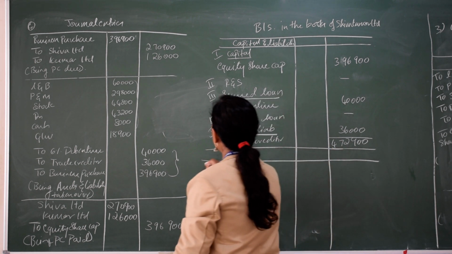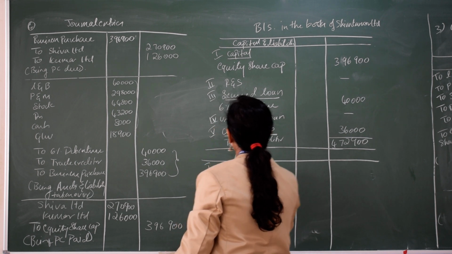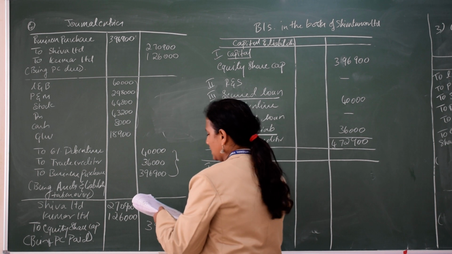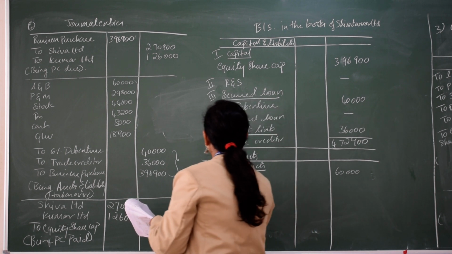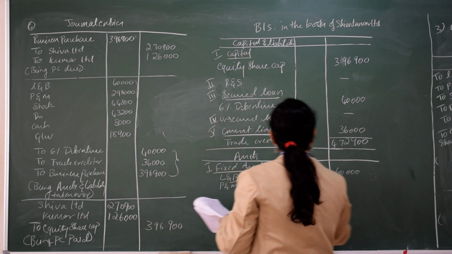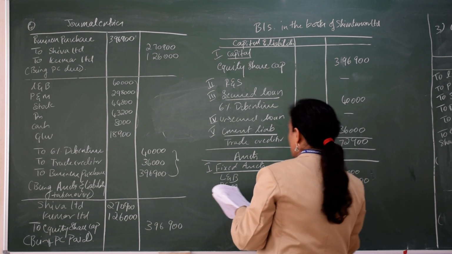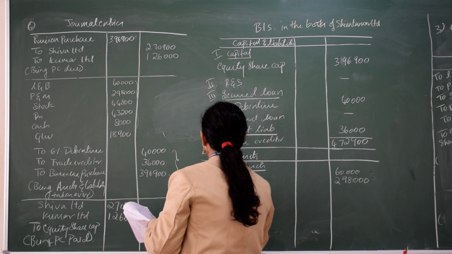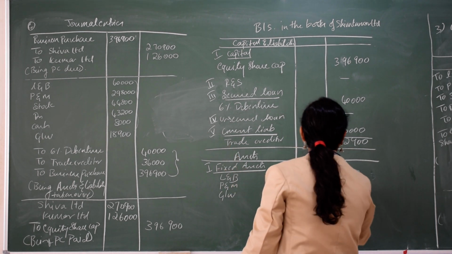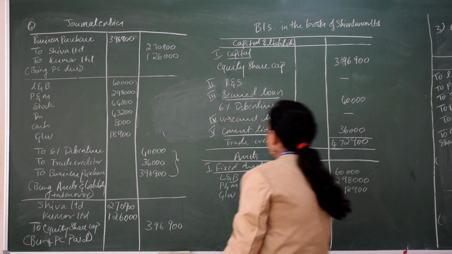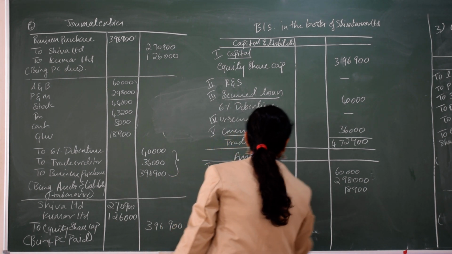Under assets, first you have fixed assets. Which fixed assets do you have? Land and building. Combine both, you will get 60,000. Next, plant and machinery. Combine both, 2,98,000. Next, goodwill. In the form of net value of assets, they have given goodwill 18,900. Next, second one, investment. Do you have any investment? No.